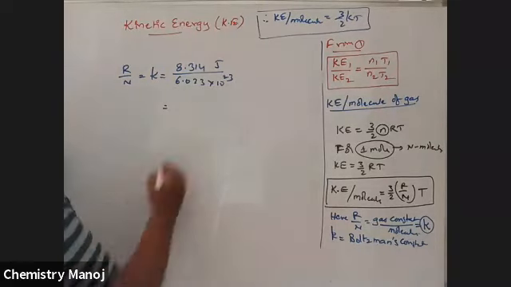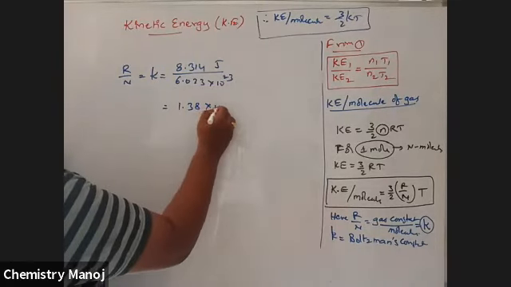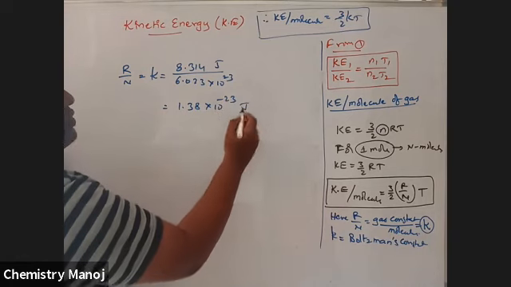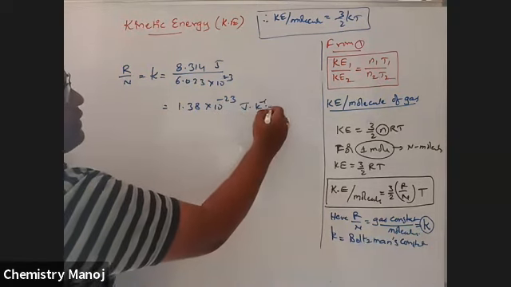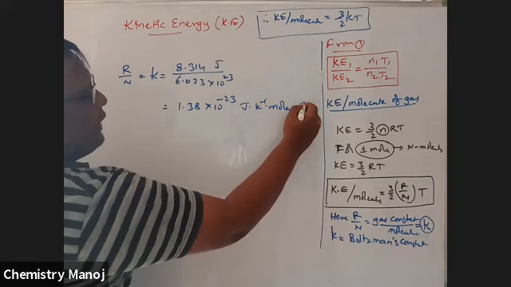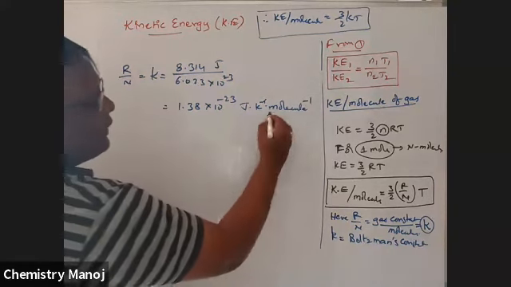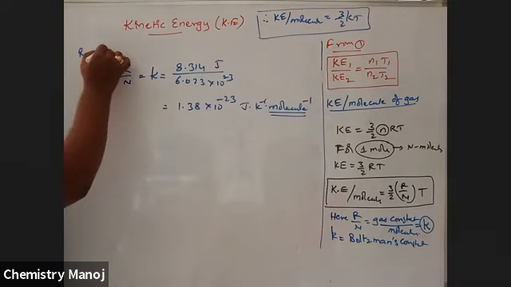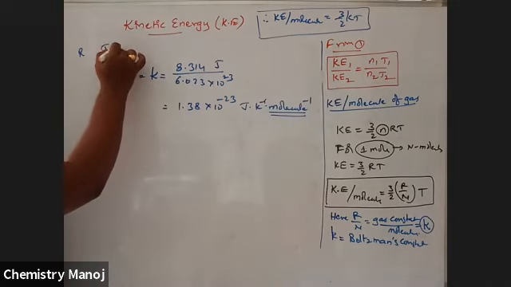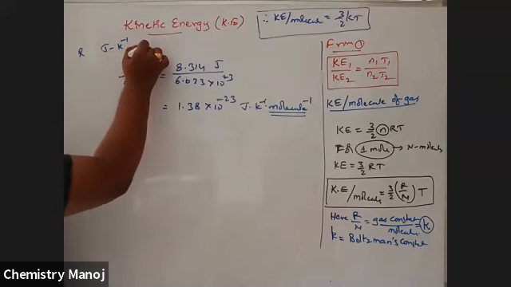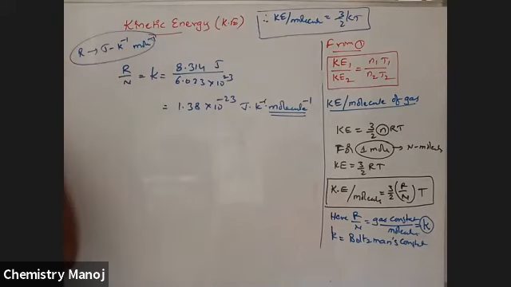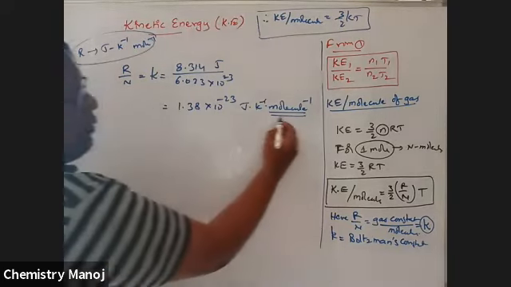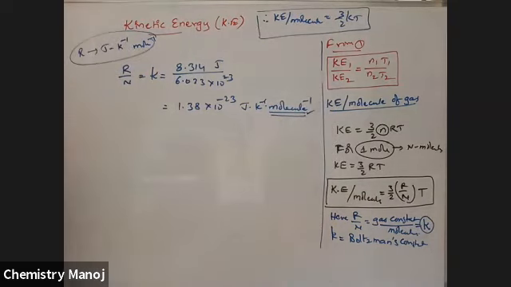Therefore, it is equal to 1.38 into 10 power minus 23 joule Kelvin inverse molecule inverse. Mind it, it is a molecule inverse. For R, the unit is joule Kelvin inverse mole inverse. For K, it is molecule inverse.